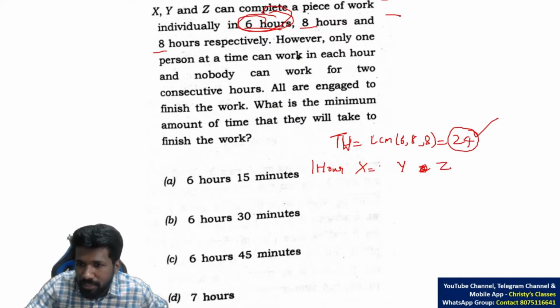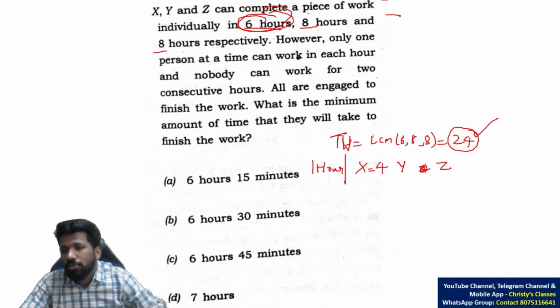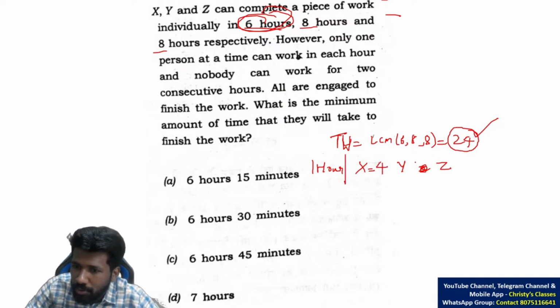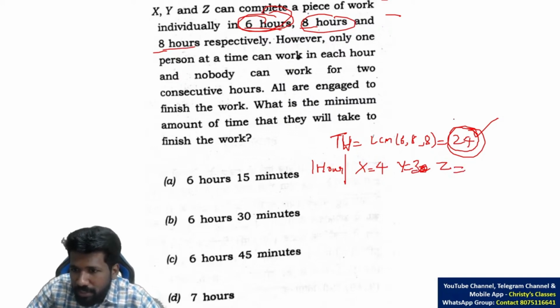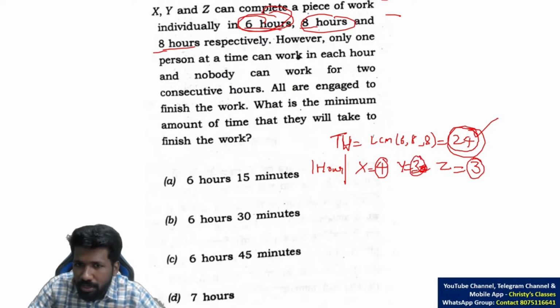The 24 chocolates in 6 hours means in 1 hour how many chocolates are eaten? 4. 6 into 4 is 24. Or 1 by 6 into 24 mathematically speaking. In 8 hours, 24 chocolates can be eaten by Y. So in 1 hour, 3 chocolates. 8 hours itself for Z. So in 1 hour, 3 chocolates. That means in an hour X is eating 4 chocolates, Y 3 chocolates, Z 3 chocolates.